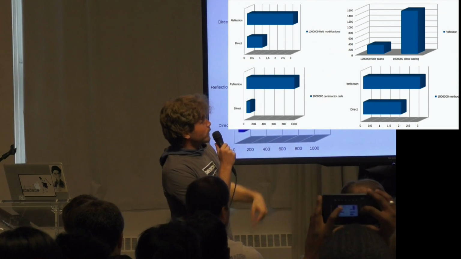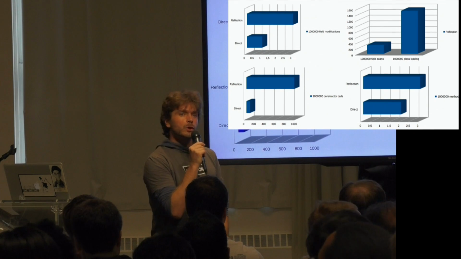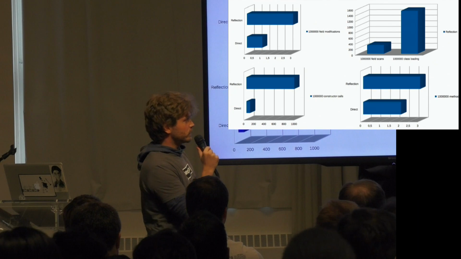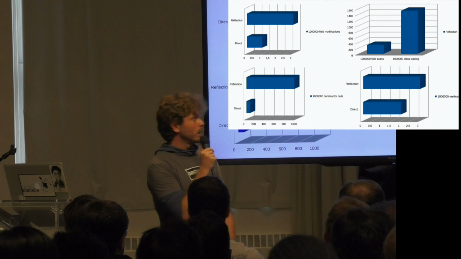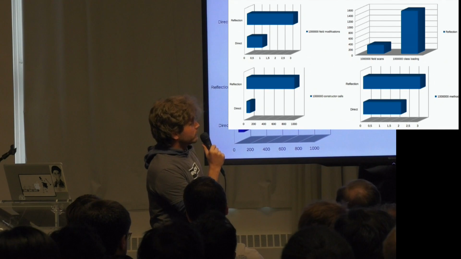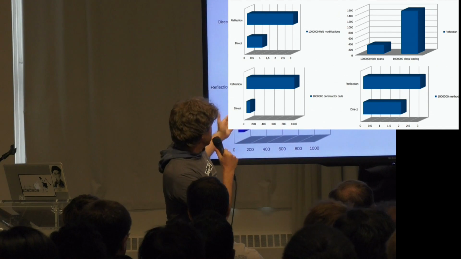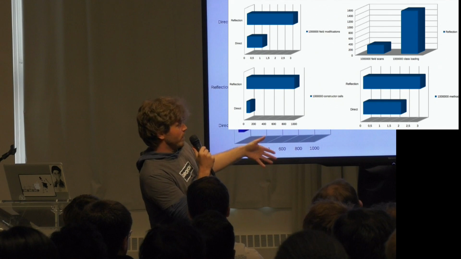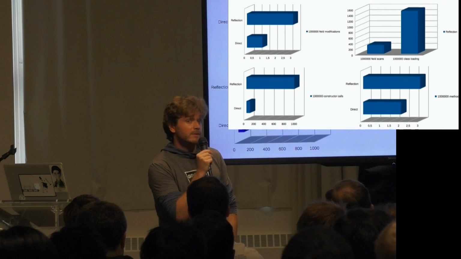On the lower right, you can also find a graph that represents the time taken to do a few basic operations using reflection, like class loading, using basically Class.forName and a string. You load a new class into memory, into the JVM. As you can see, this operation is pretty slow compared to direct access of a method or constructor. So it takes a lot of time to load a new class into memory.